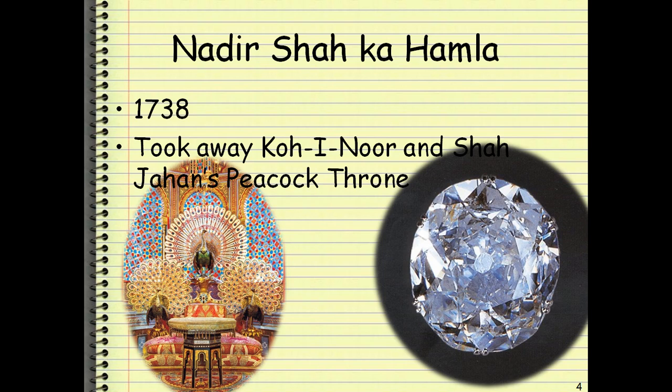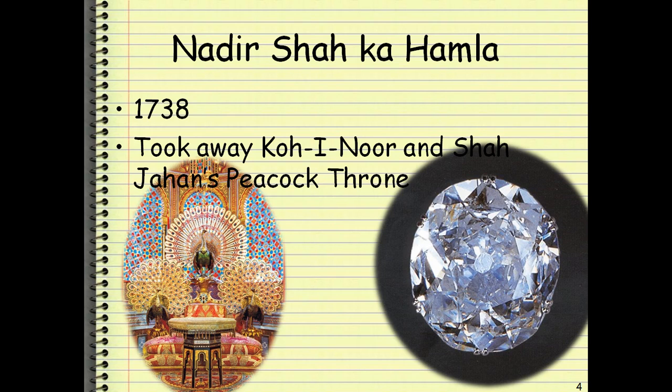he robbed the Kohinoor and Shah Jahan's peacock throne. Now this is important because you might think that there are 3 major foreign invaders. One is Nadir Shah, Ahmad Shah Abdali, and Muhammad of Ghazni. Muhammad of Ghazni was way back in the 11th, 12th century. That is not our concern right now. But this Nadir Shah and Ahmad Shah Abdali, they might intermix. So Nadir Shah came first in 1738, and Ahmad Shah Abdali was a general in Nadir Shah's army.